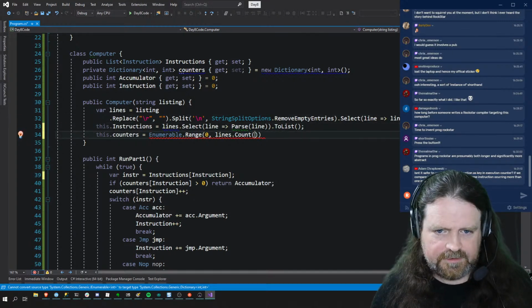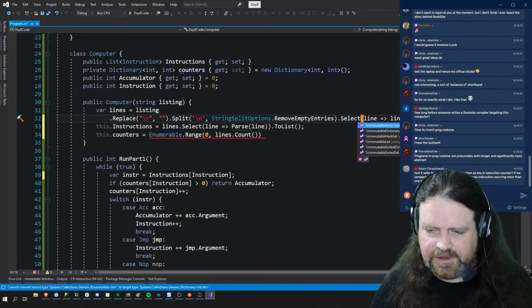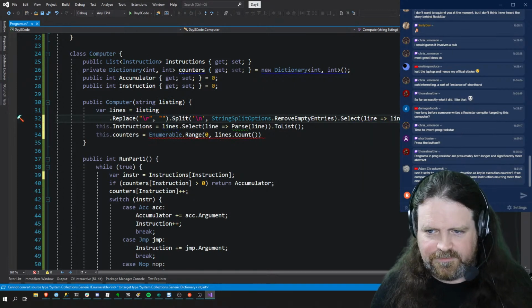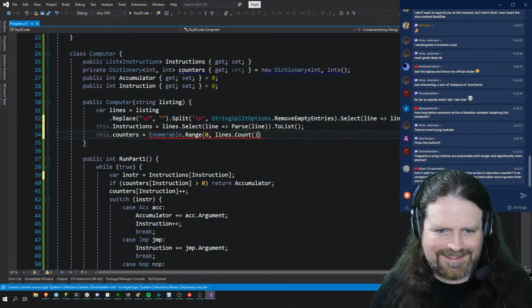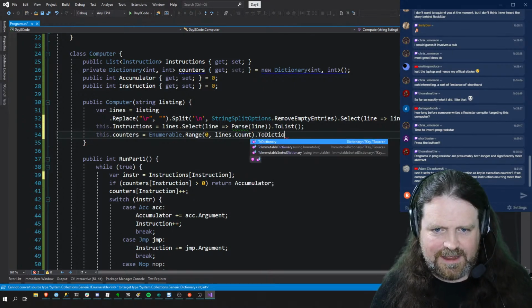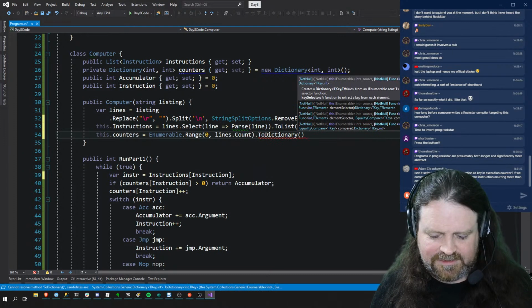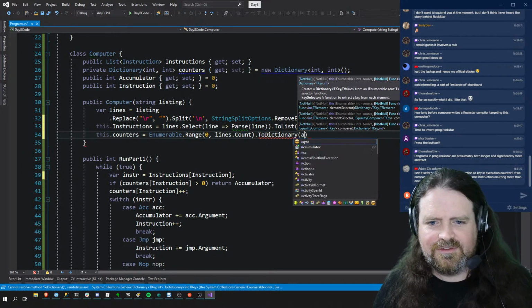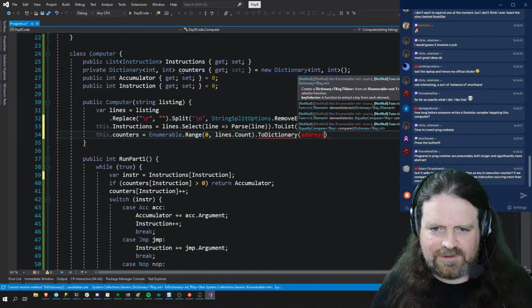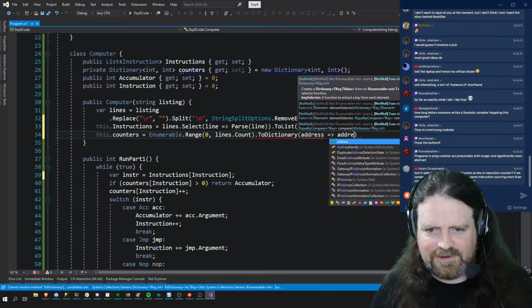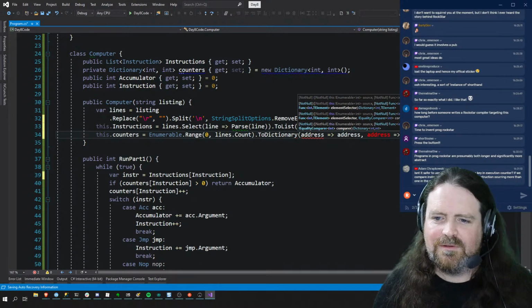Yep, that's a selectable. That actually, I'm going to stick a toList on the end of that, so it will force it to evaluate early so we can get the length. That's going to give us a list of integers, and for that I'm going to say toDictionary, and for each of those addresses, address goes to, so the key on each element in the dictionary is going to be address, and the value is going to be 0.